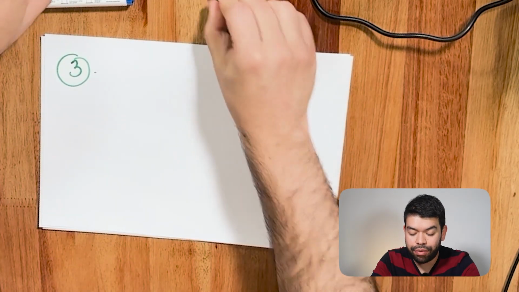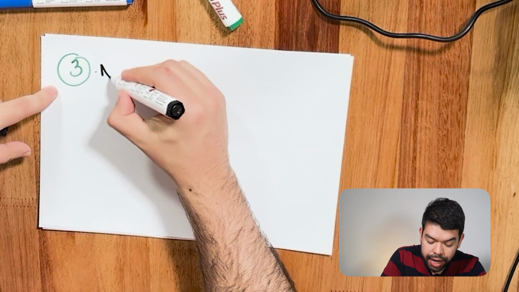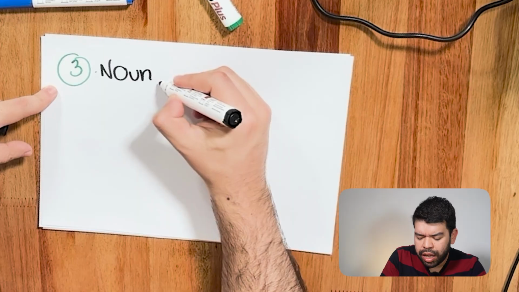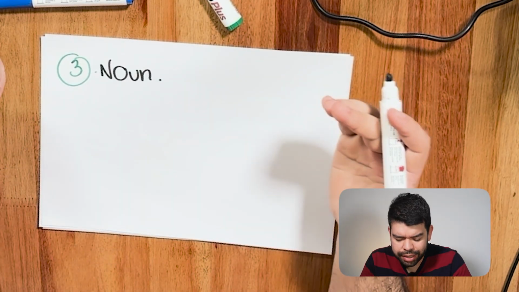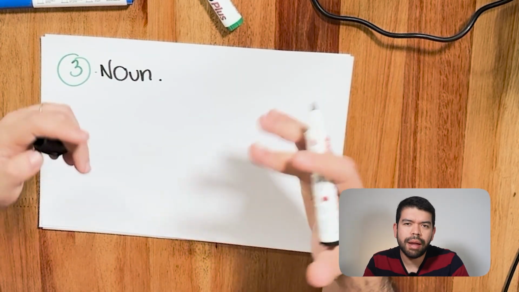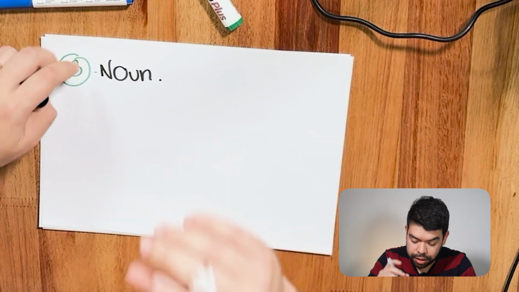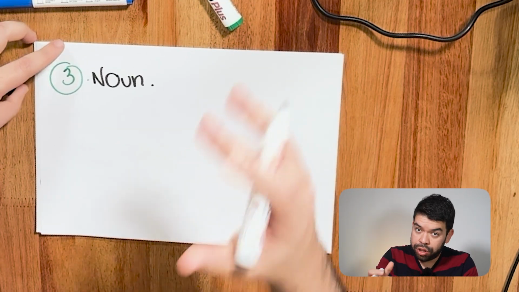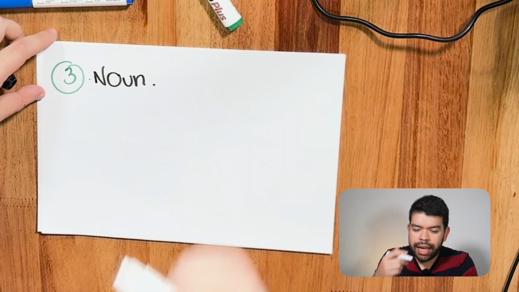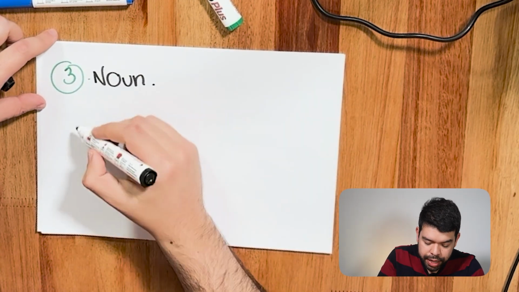Now let's go to the third case, right? Mucho working as a noun. And you know that working as a noun, it should be talking about people, about things, about places specifically. It should be a subject. Let me give you an example here.